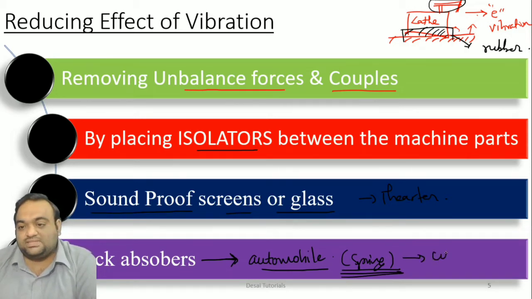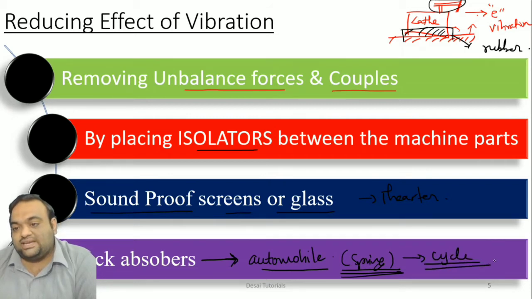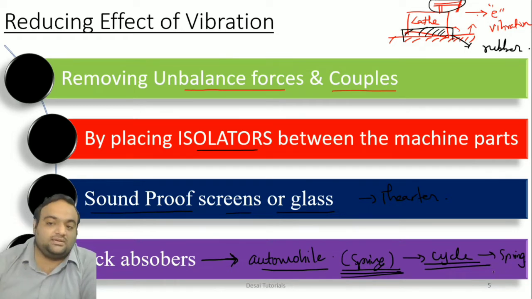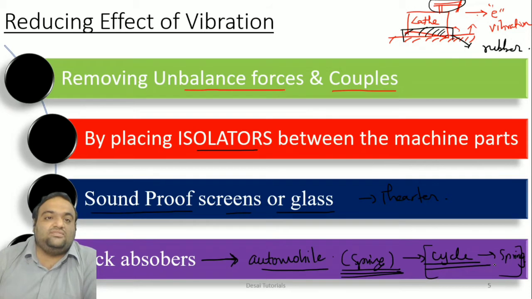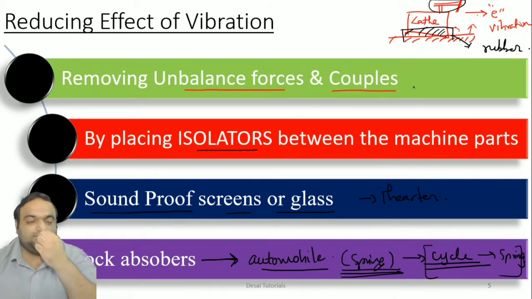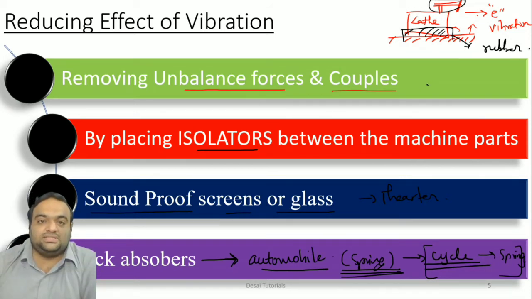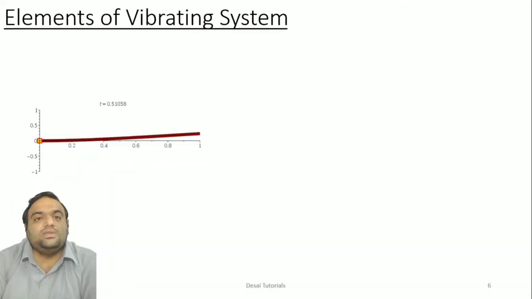Say for example a cycle also. In a cycle there is no spring or damper, so what will happen? Ultimately it will hit your butt badly, right? So these are the different ways with which we can reduce the vibration in the system.